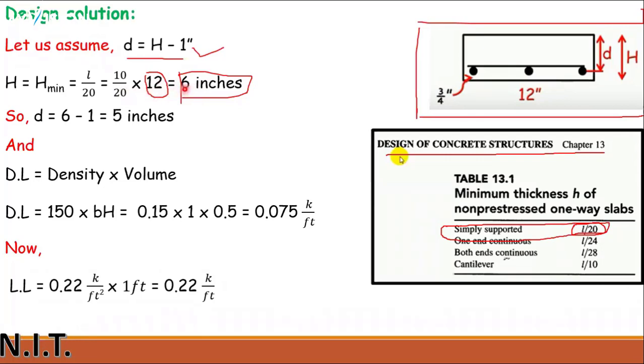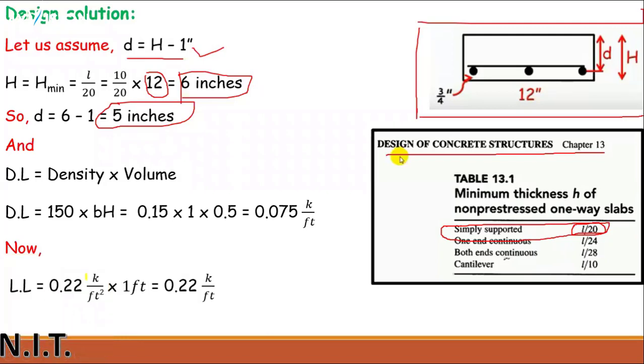Okay, this is our strip, and in this strip the thickness is 6 inches. Just put this 6 over here, 6 minus 1, so the effective depth equals 5 inches. So the D value is equal to 5 inches. This is the effective depth value. Now you need to calculate the dead load.